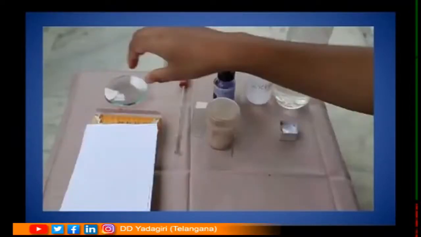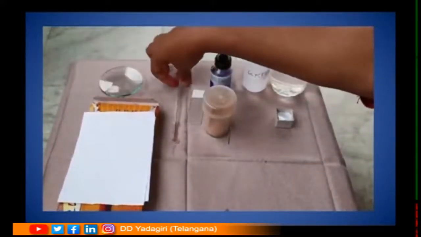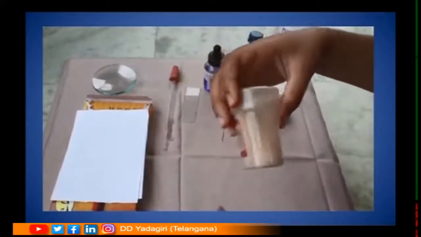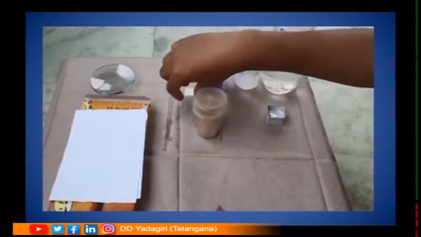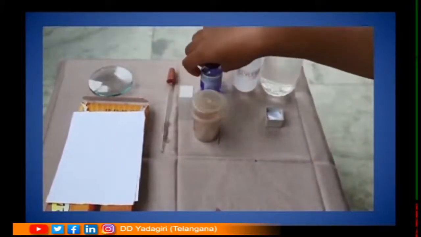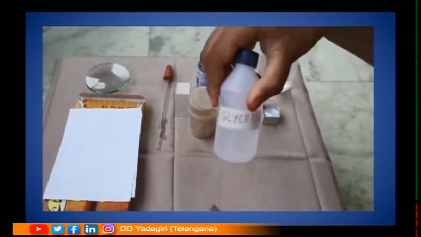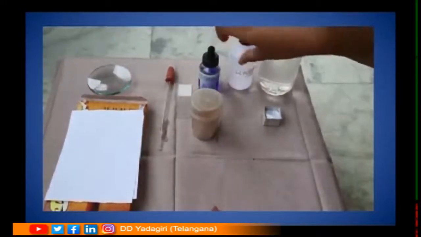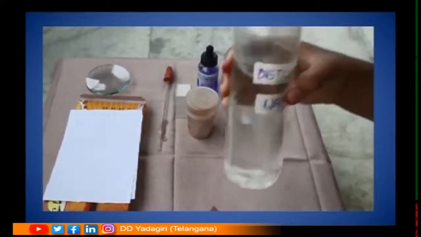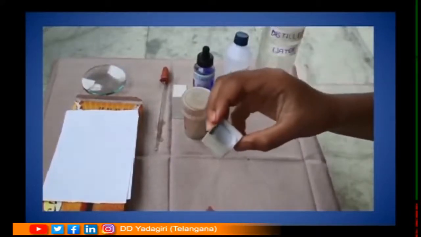Now, to do this experiment, we require materials: watch glass, dropper, toothpick, cover slip, methylene blue solution, glycerin solution, needle, distilled water and a glass slide.